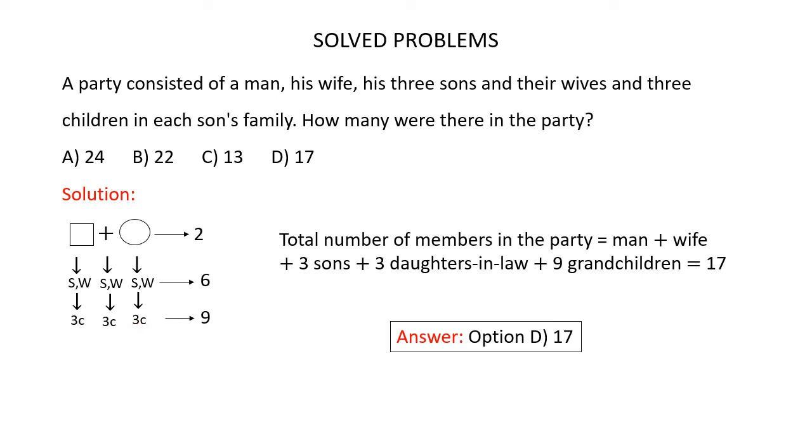So in this generation there are nine people. So altogether there are two persons in the first generation, six persons in the second generation, and nine persons in the third generation. So the total number of members in the party is 2 plus 6 plus 9, which is 17. So the correct answer is option D, 17.